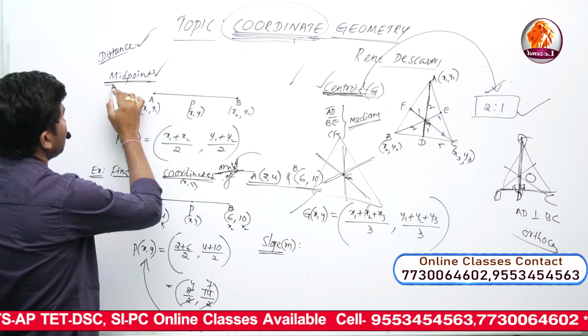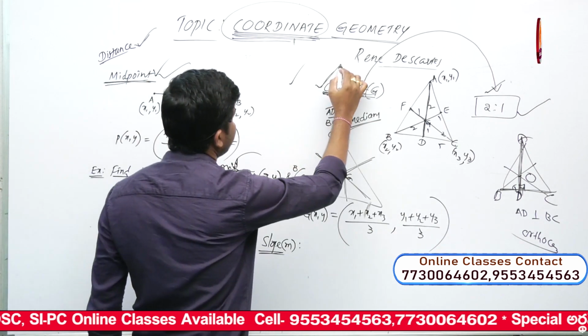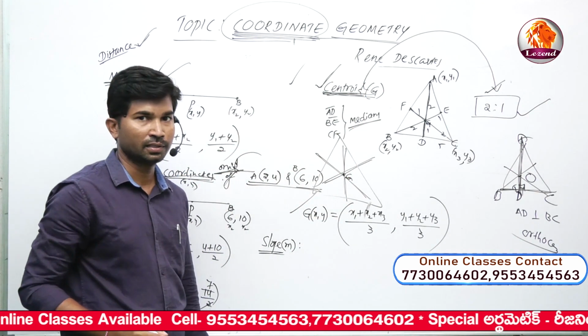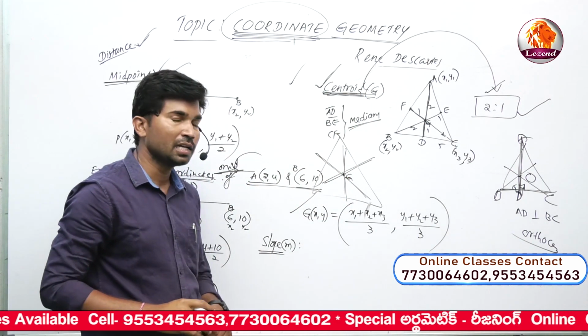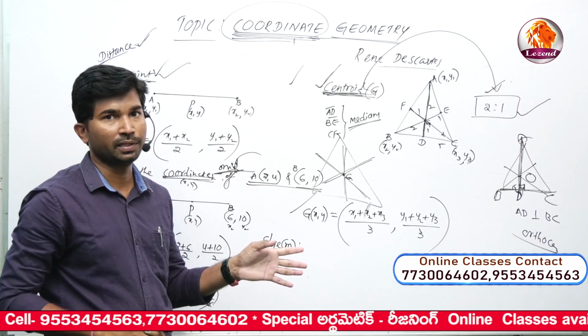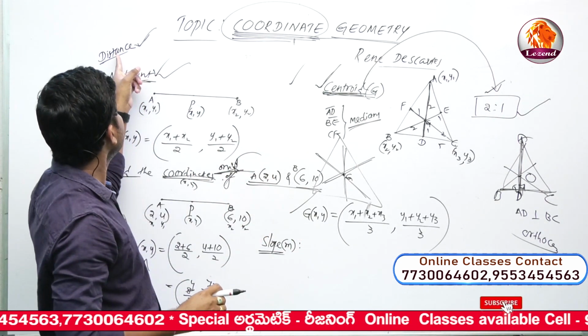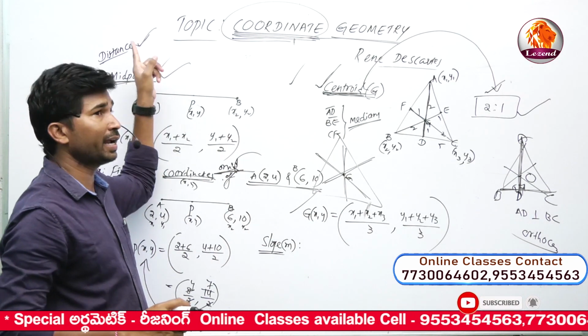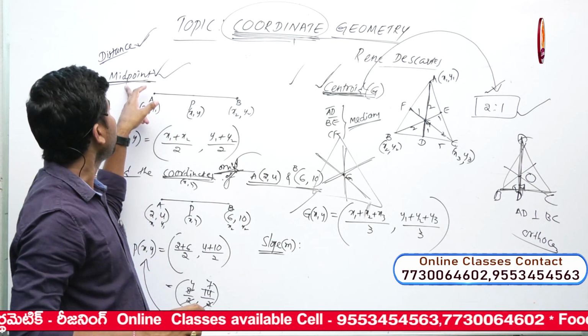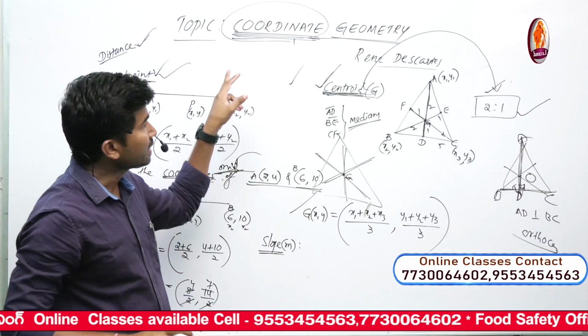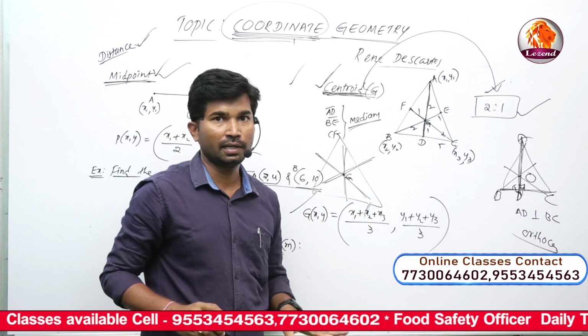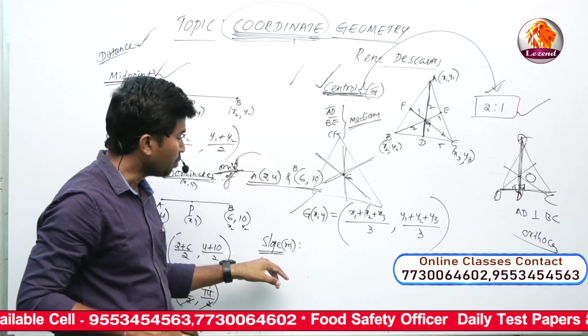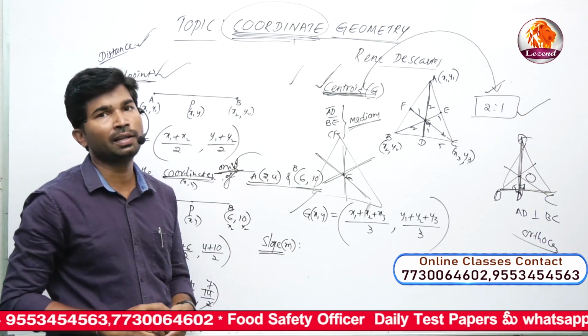Distance concept is over, midpoint is over, centroid is also over. We know the distance between two points, the midpoint of the given line segment, and the centroid of the given triangle ABC. Now, what is the slope of the given line segment?